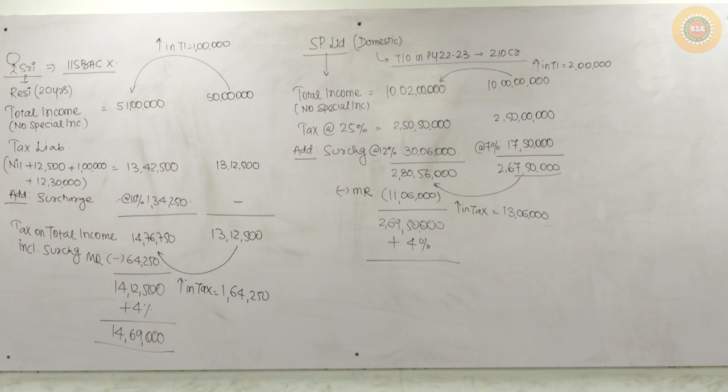Individual or HUF. All other persons I am writing here. Individual, HUF I am writing here. Company will be covered here. AOP, BOI will be covered. Partnership firms will also be covered. All the persons other than individual and HUF, here I am covering.